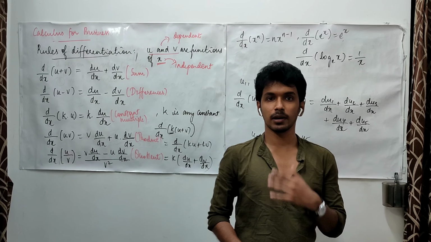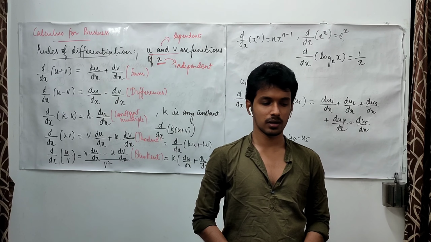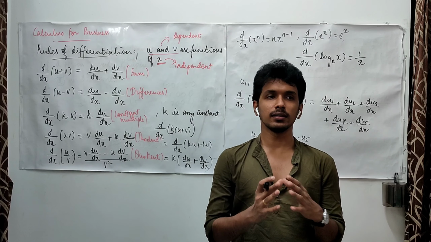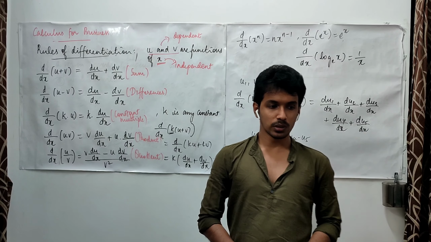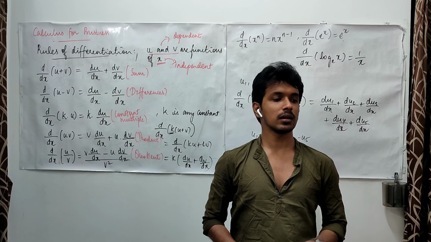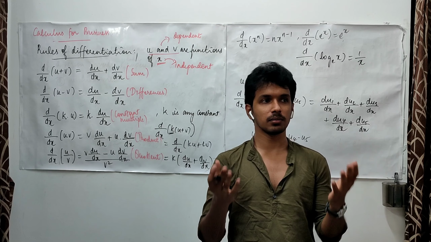What is the change happening to a constant function? What do we mean by constant function? Let us consider a non-profit organization, which is being run under some government or some trust.